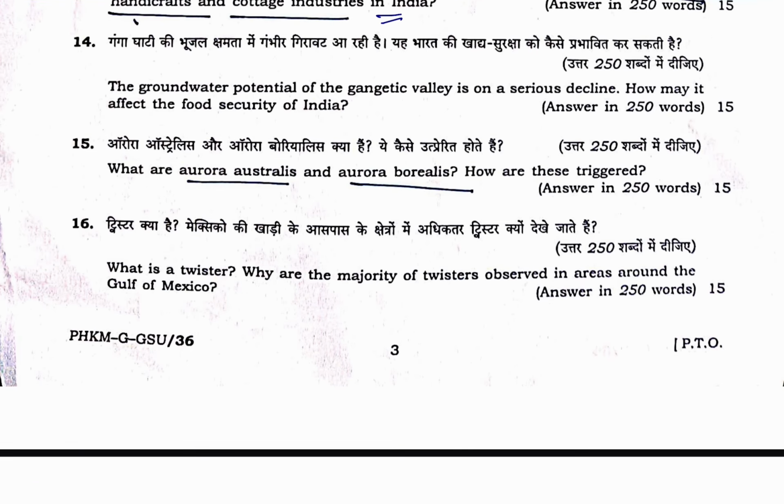The groundwater potential of the Gangetic Valley is on a serious decline. Means simply UP, Bihar, Jharkhand mein there is a serious decline of groundwater level. So we need to answer keeping in mind that this is a mention of Gangetic Valley. How may it affect the food security in India?